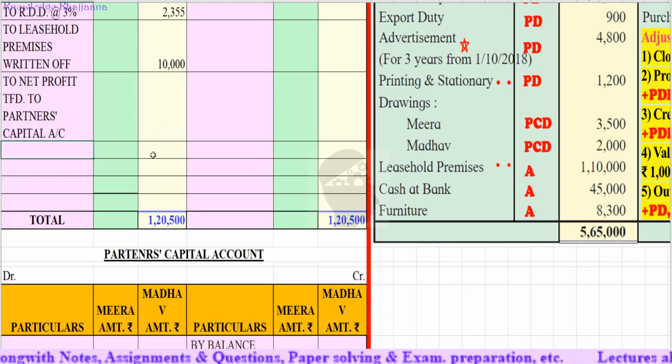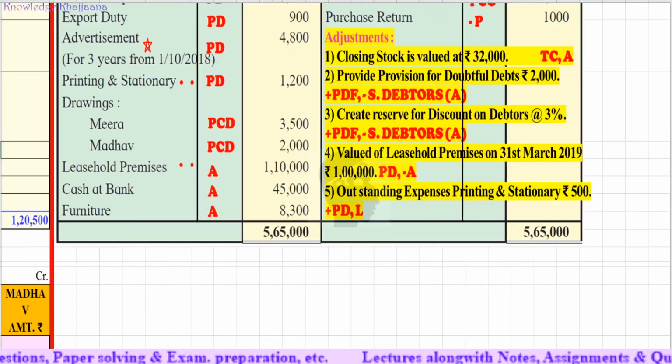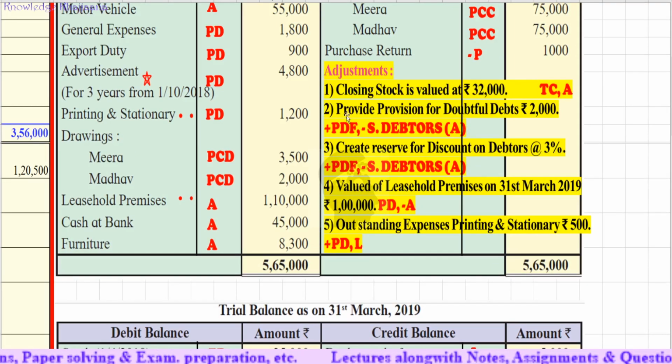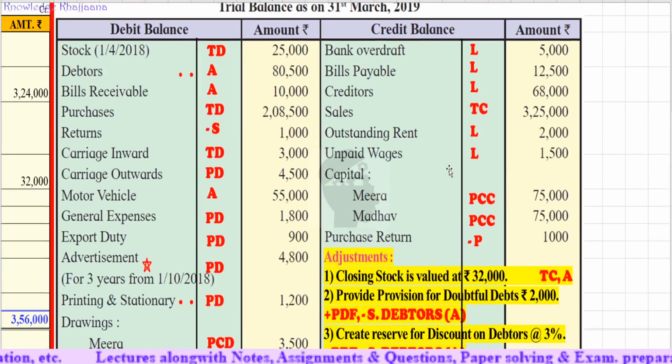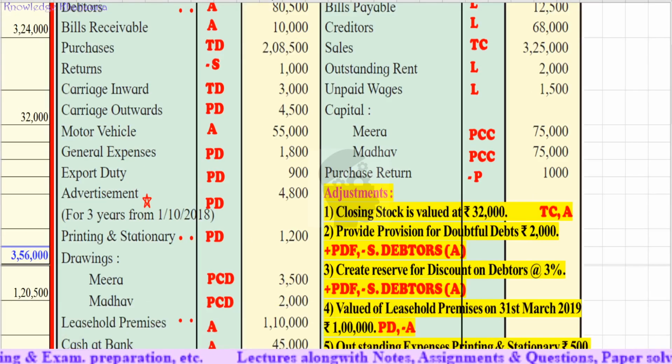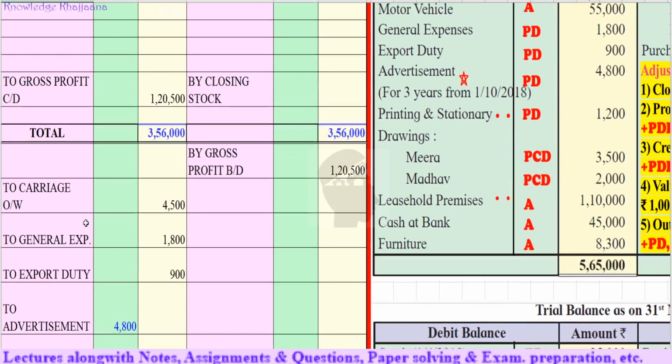And in which ratio do we have to distribute it? See, there is no ratio of distribution of profit given in the problem. But how can we calculate then? If it is not given, then it should be distributed equally, that is 1:1, the same profit to both of them, as they have also brought the same capital amount, that is 75,000 for Meera and 75,000 for Madhav. As the problem is silent about the distribution of profit, it should be distributed 1:1. See how much is the profit?